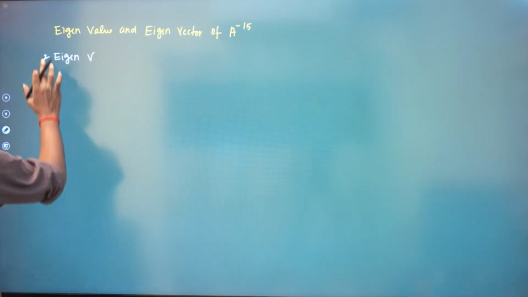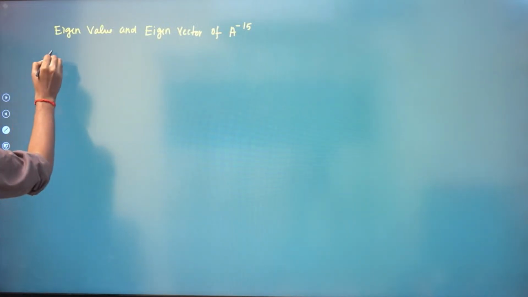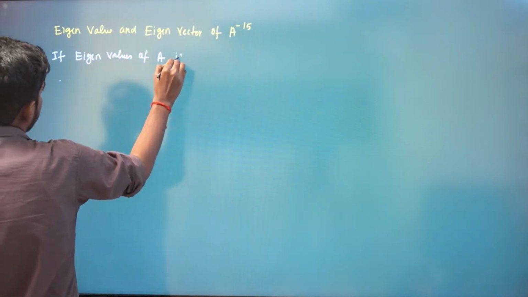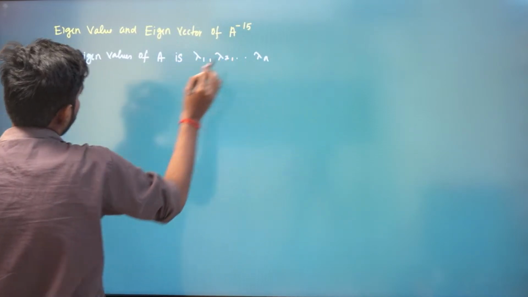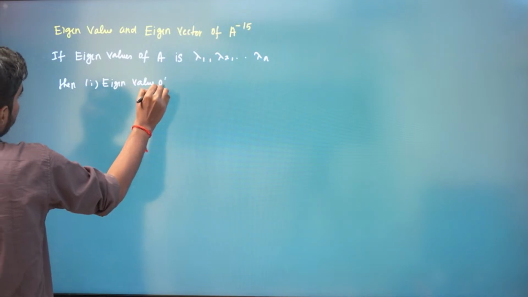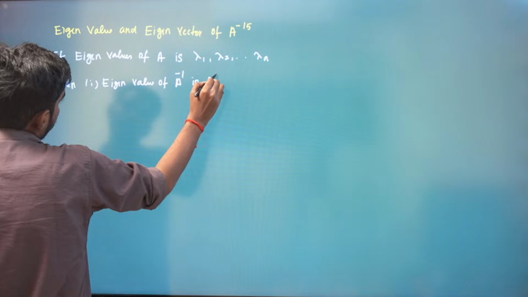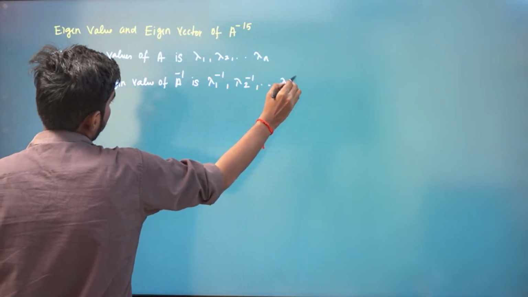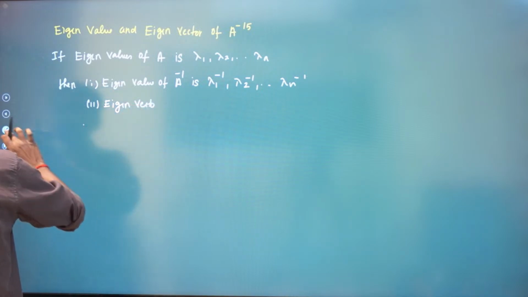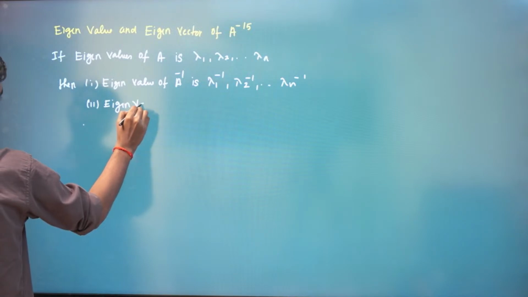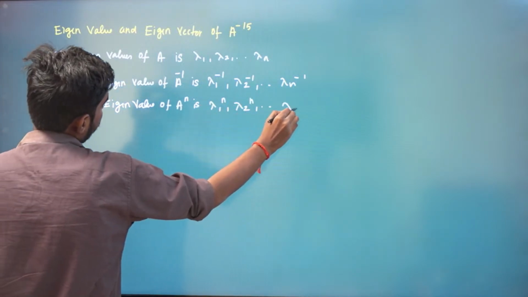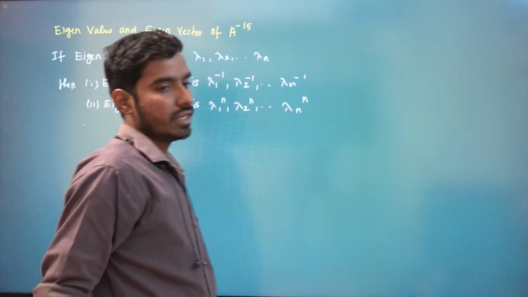These are just properties of eigenvalues. If the eigenvalues of A are, let us say, lambda 1, lambda 2 and so on up to lambda n, then the eigenvalues of A power minus 1 are lambda 1 power minus 1, lambda 2 power minus 1, up to lambda n power minus 1, and the eigenvalues of A power n are nothing but lambda 1 power n, lambda 2 power n, up to lambda n power n. You can just apply the power directly to the eigenvalues.